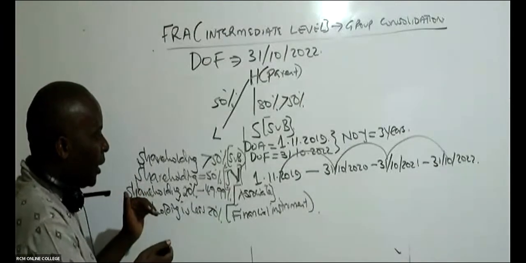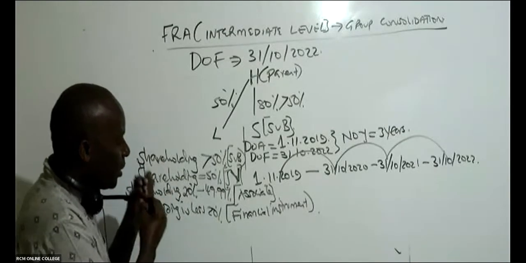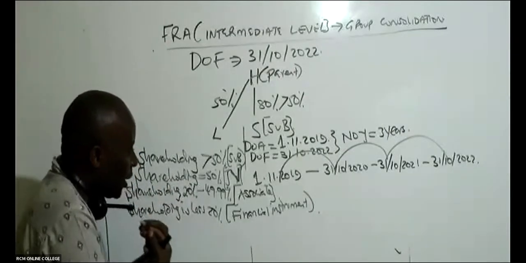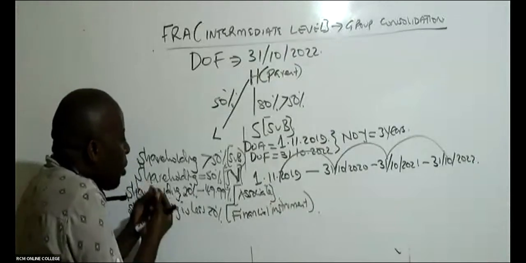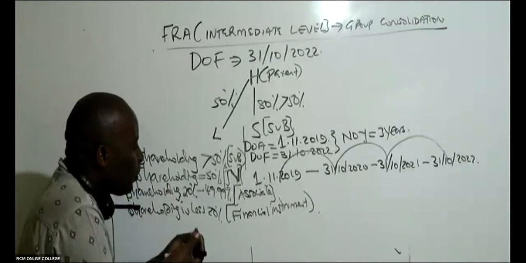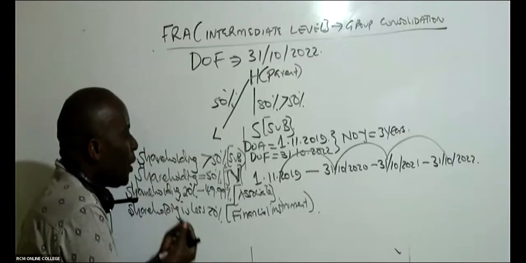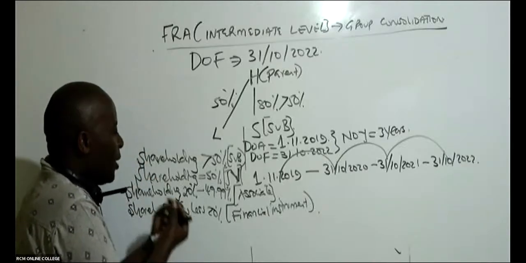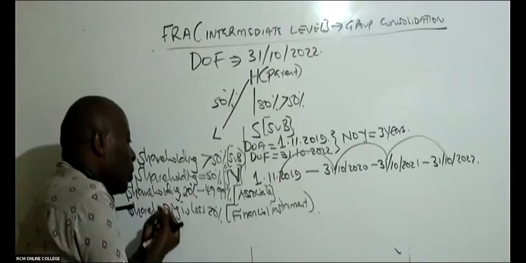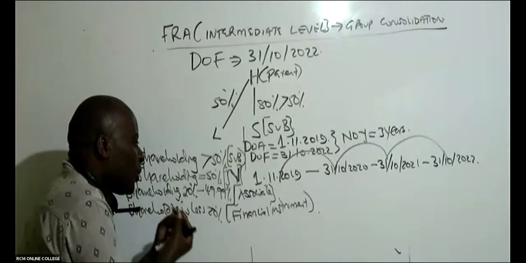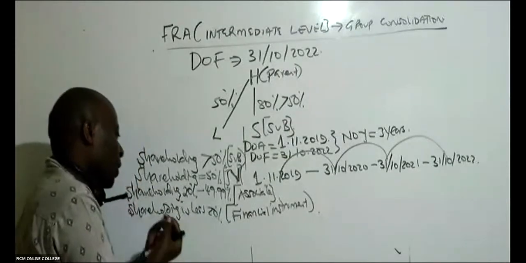More than 50%, we are talking of what here? A subsidiary, where we have control. And if shareholding is exactly equal to 50%, then we shall account for this investment as a joint venture. And if this shareholding is falling in between 20% all the way to 49.999%, then we call that one an associate.